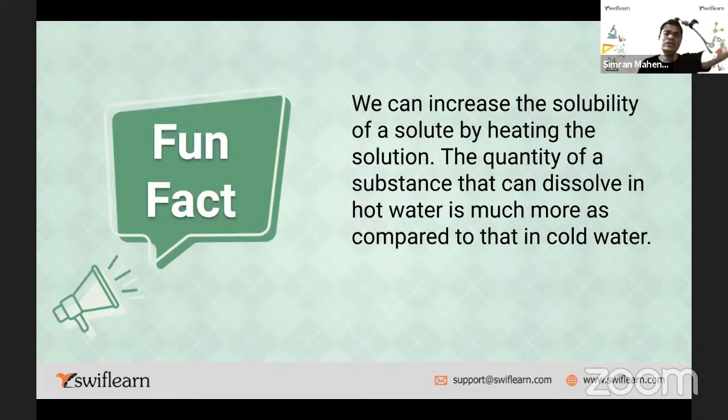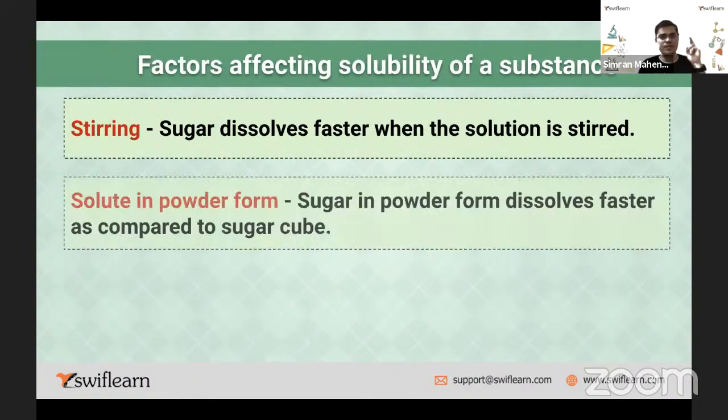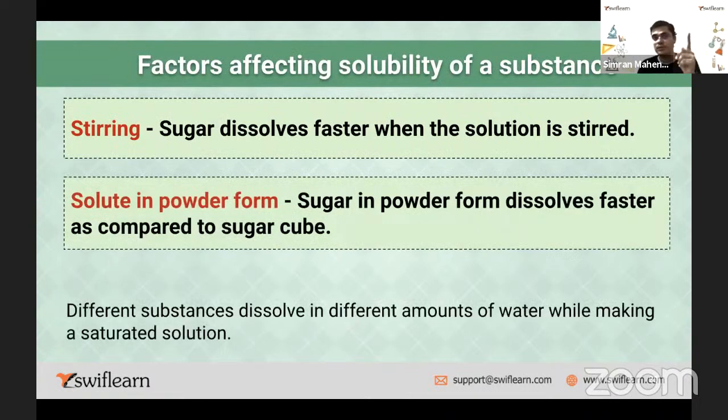So this is a fun fact. If you want to increase the solubility, what do you do? You heat the substance. These are the factors we discussed. Stirring: as you keep stirring, the solubility increases. And solute in powder form: if you want to increase the solubility, you add the solute not in grain or cube form, but in powder form. Then the solubility increases.